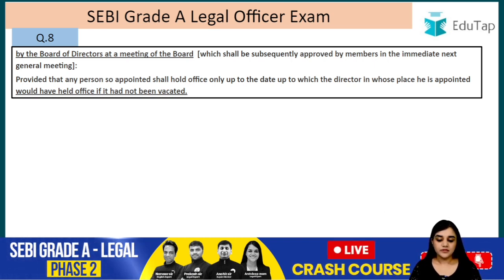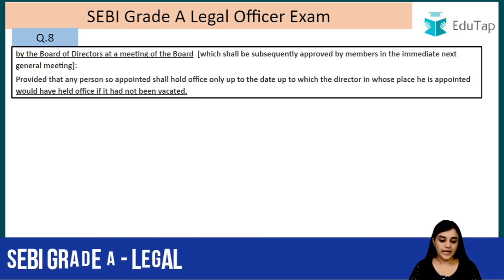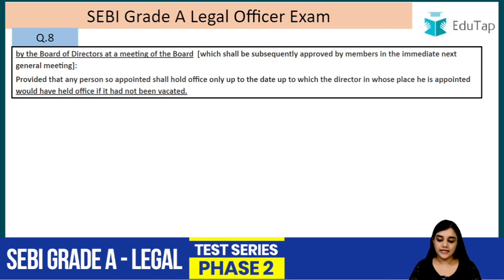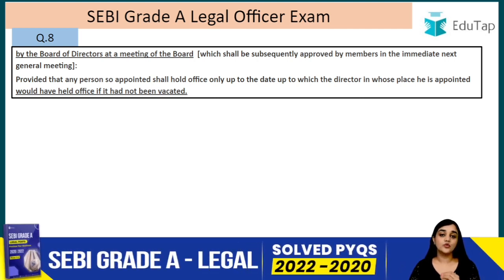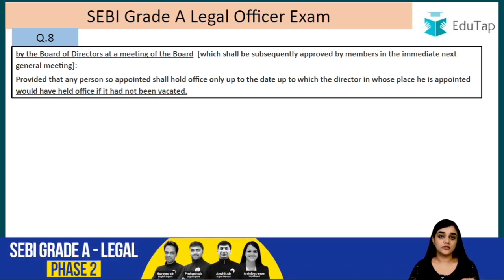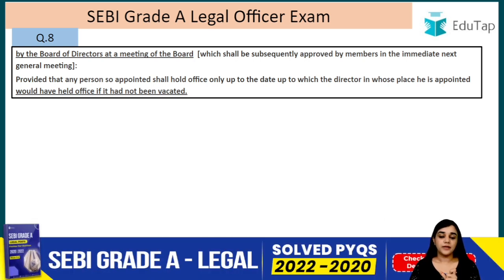Provided that any person so appointed shall hold office only up to the date up to which the director in whose place he is appointed would have held the office if it had not been vacated. So if a casual vacancy is filled, the new director who is now appointed can only remain in office until the original director's term. For example, we read that an independent director can only be appointed for 5 years.